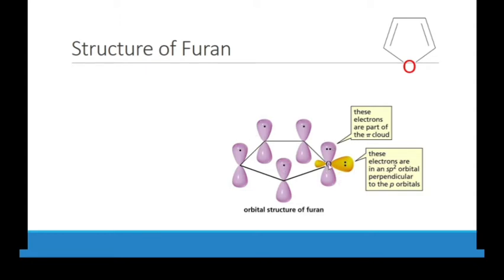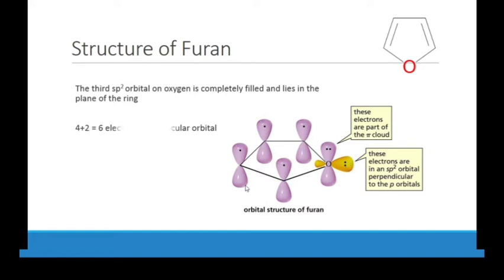So oxygen forms two single bonds, and one sp2 hybrid orbital is completely occupied by two electrons, while one lone pair takes part in resonance. The third sp2 orbital on oxygen is completely filled and lies in the plane of the ring. I am talking about this one.